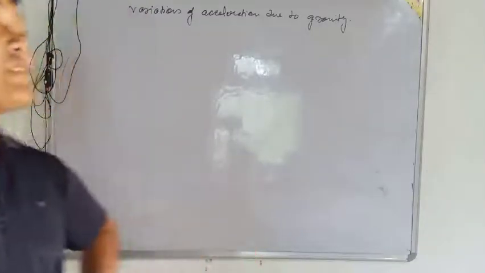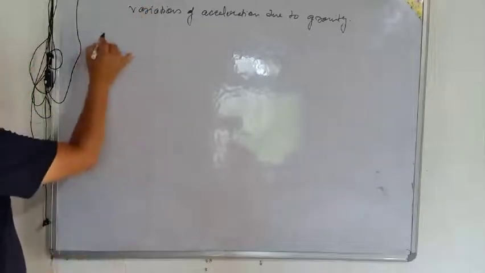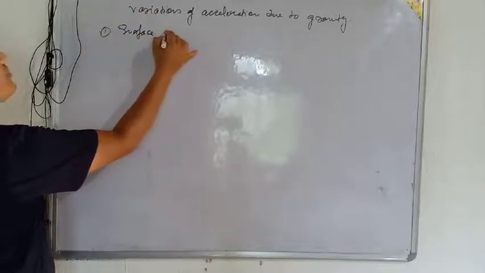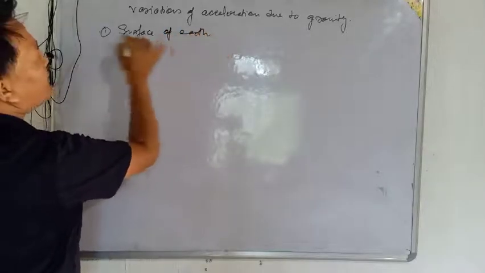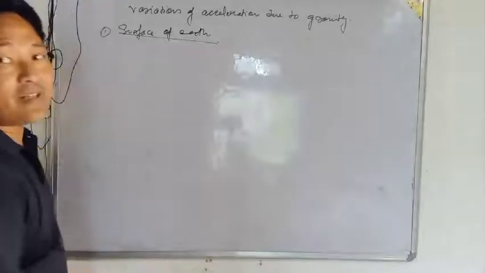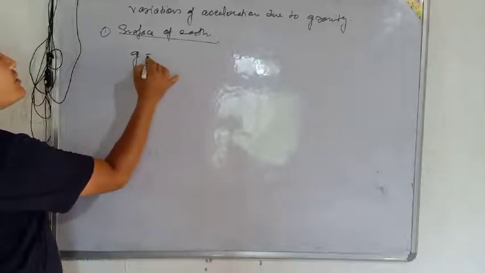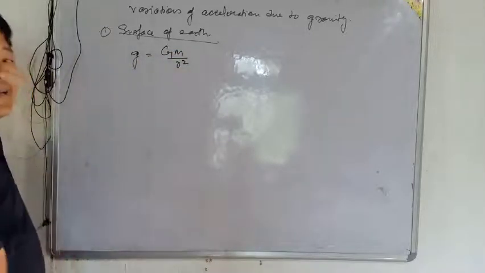Okay, depth. Now we'll see what will be the acceleration due to gravity. First, we'll see it at the surface of the earth. On the surface of the earth we have already calculated that g is equal to capital G, capital M by r square.